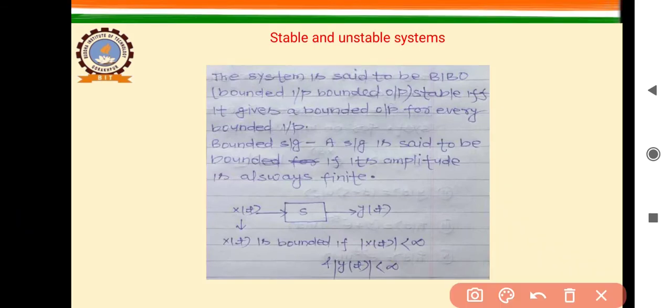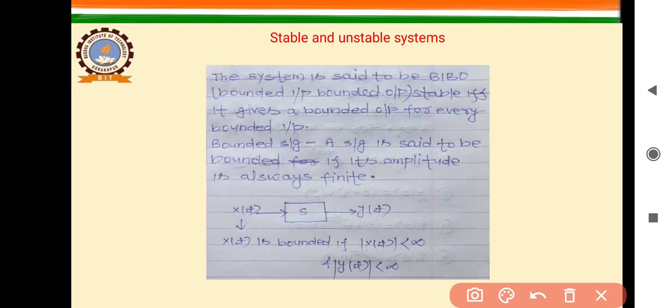There is a criteria that when I am giving a bounded input to the system, it should produce a bounded output. If we are giving a bounded signal at the input of the system and it is producing a bounded output signal, then we can say that the system is BIBO stable. BIBO means bounded input, bounded output.